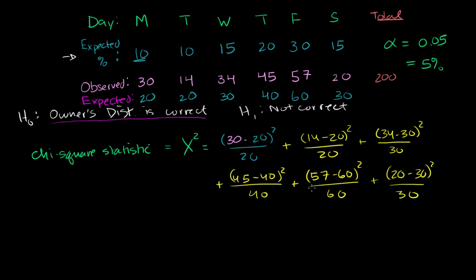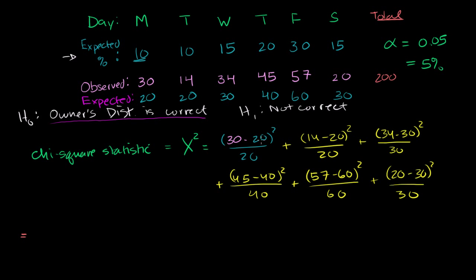I took the sum of it. And this is what gives us our chi-square statistic. Now, let's just calculate what this number is going to be. I'll do it over here so we don't run out of space, in a new color, in orange. This is going to be equal to, this is what?